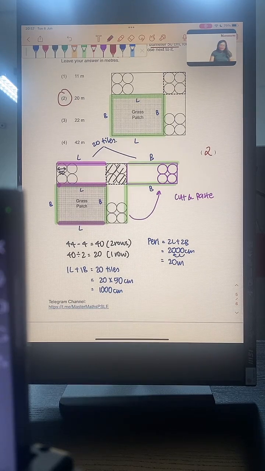Before you go, let me give you a quick rundown of what we have just gone through today. Today we talked about the push-up method to find perimeter. The second thing we learned is that for triangles with the same base, the ratio of the heights equals the ratio of areas.